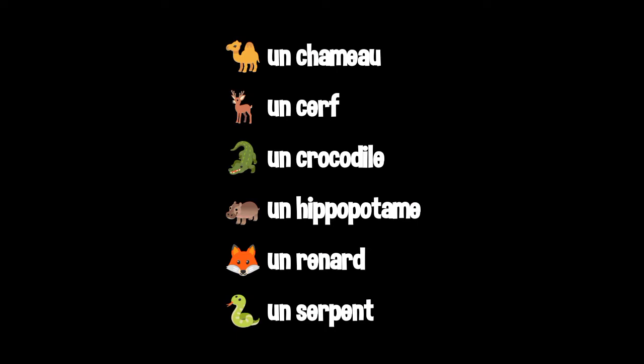A camel is called un chameau. A deer is called un cerf. A crocodile is called un crocodile. A hippo is called an hippopotam. A fox is called un renard. And a snake is called un serpent.